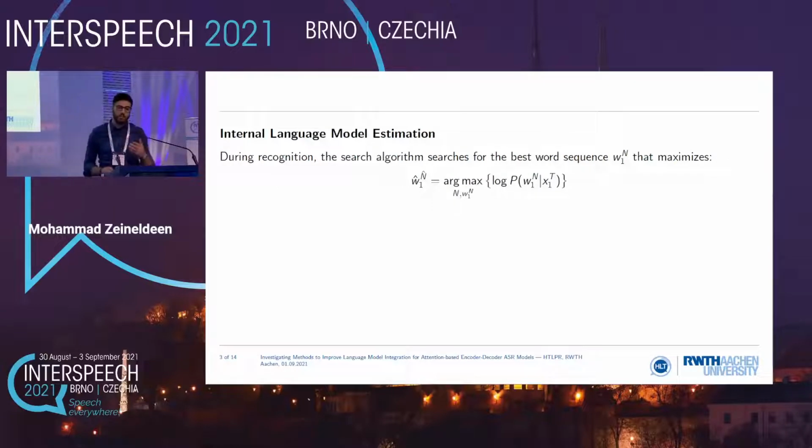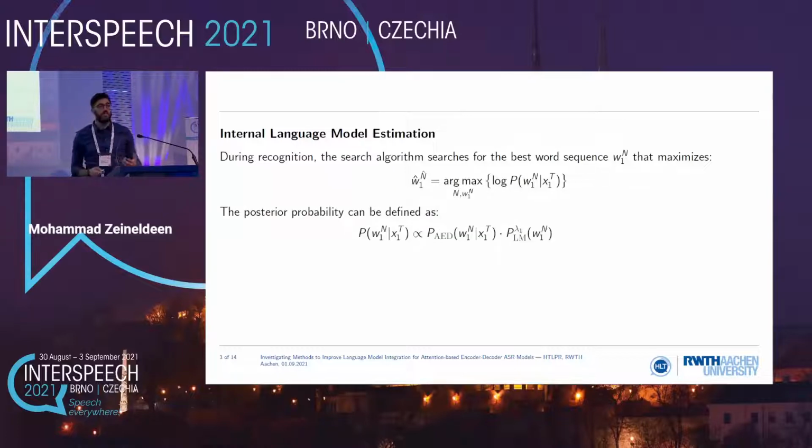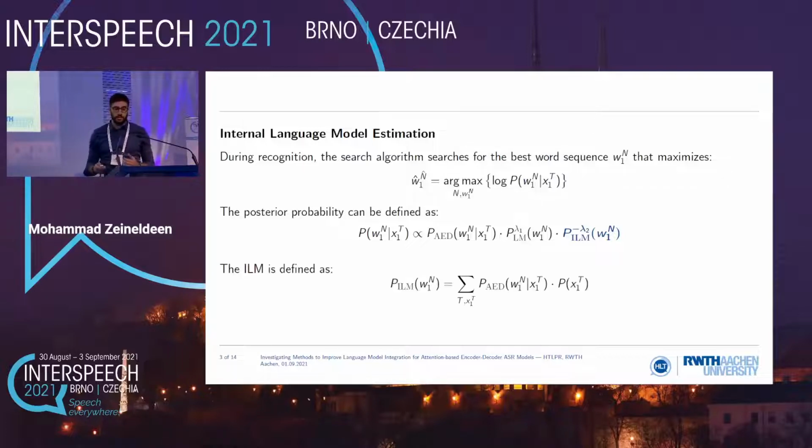Now if we look at some equations, during recognition we would like to have the best word sequence that maximizes the posterior probability, right? So the probability of a word sequence given the acoustic features. We could define this posterior probability as a model combination of the ASR model, so in our case the attention model, and the probability of the external language model with a scalar weight lambda1. But we could also now introduce the probability of the internal language model in order to do prior correction. And that's why we have a negative scale, because it's a prior correction, so it's a division by the probability of the internal language model.